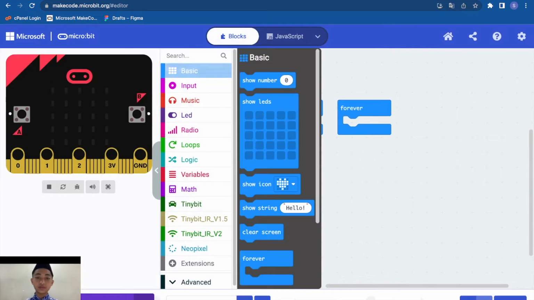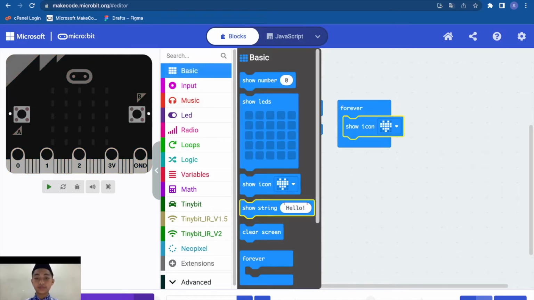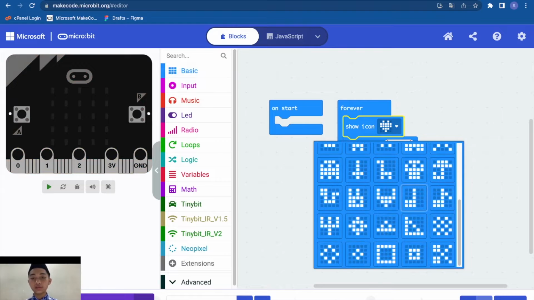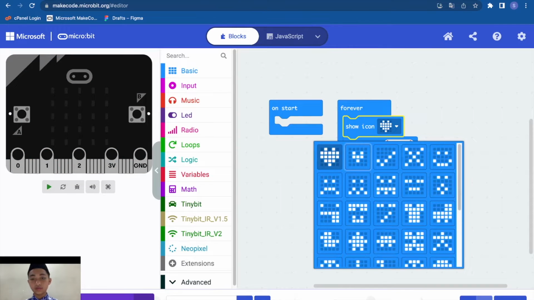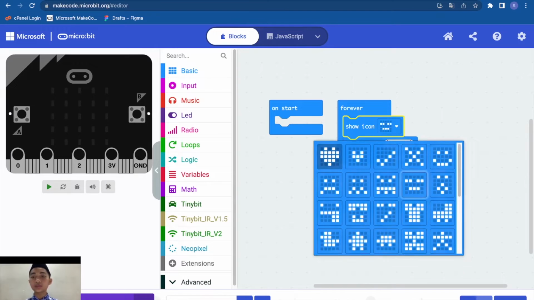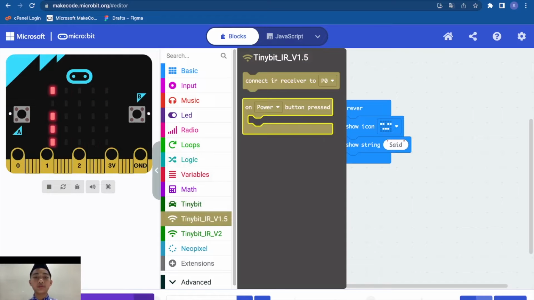In basic, add the icon and the string. You can choose the icon. See, I choose this, and you can name it. Go to the TinyBit here, V15.